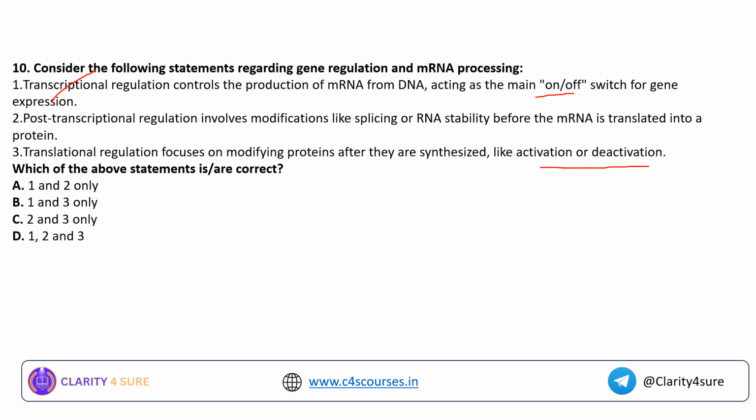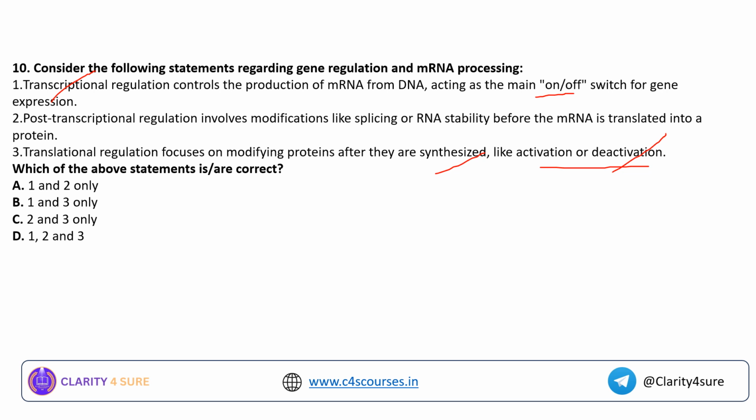When I was talking about activation or deactivation, I was discussing 4 stages in gene regulation. It is the post-translational regulation that focuses on modifying proteins after they are synthesized, like activation or deactivation, but not the translation stage.